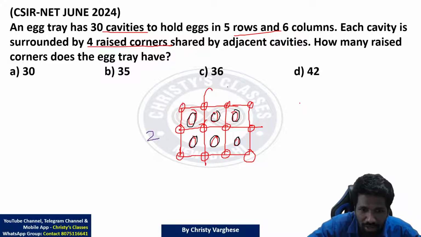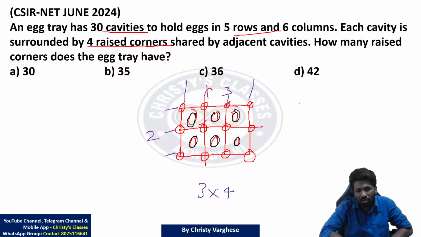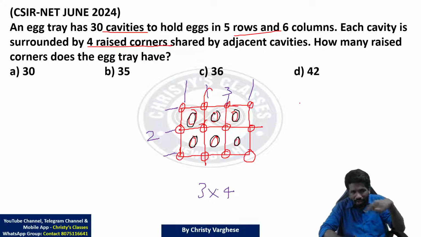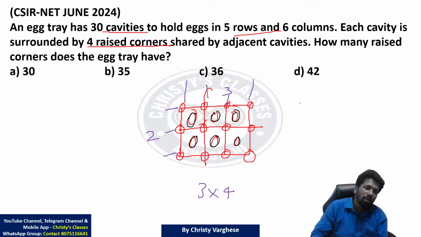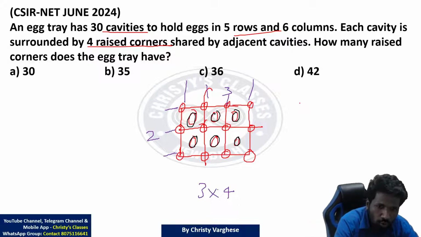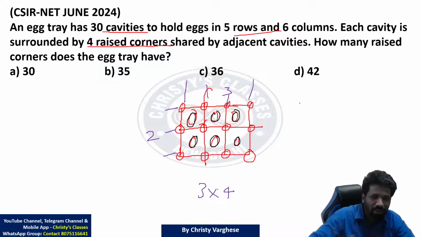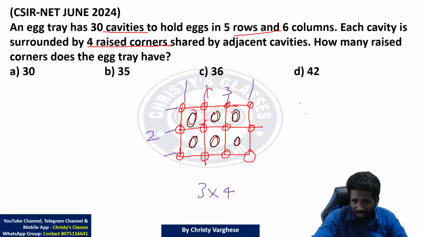In this 2/3 system, look at the number of raised corners: 1 2 3 row-wise, 3 columns-wise, 1 2 3 4. That means 3 into 4, 3 rows and 4 columns. 2 rows and 2 columns are there, but the raised corners needed will be total 2 plus 1 into 3 plus 1. Are you understanding why 2 plus 1?